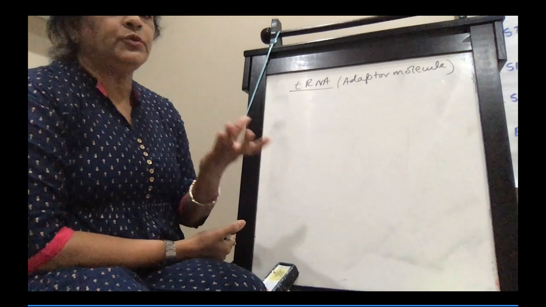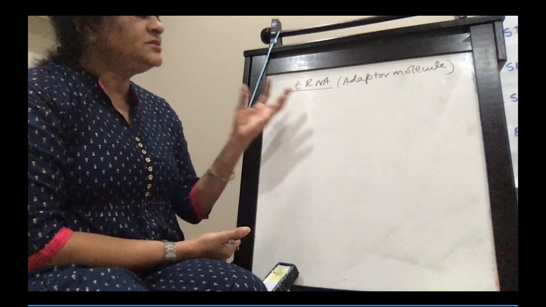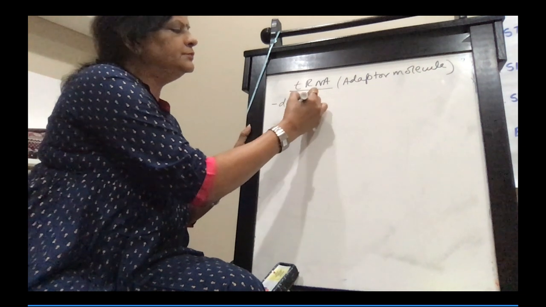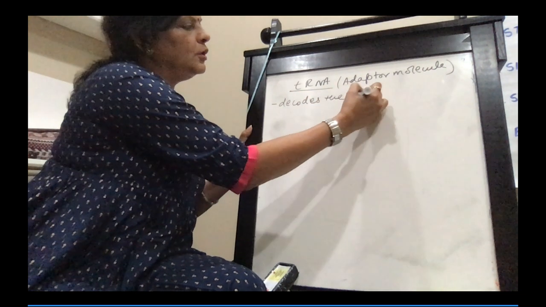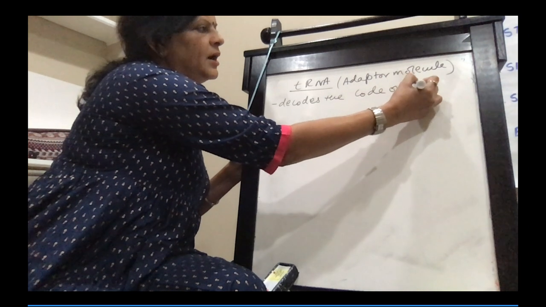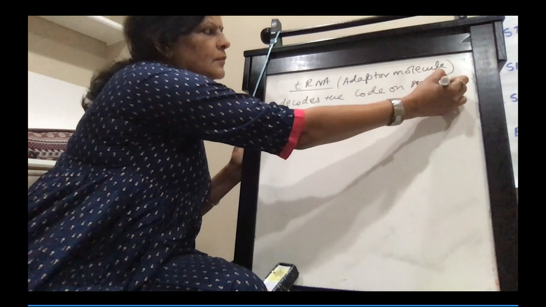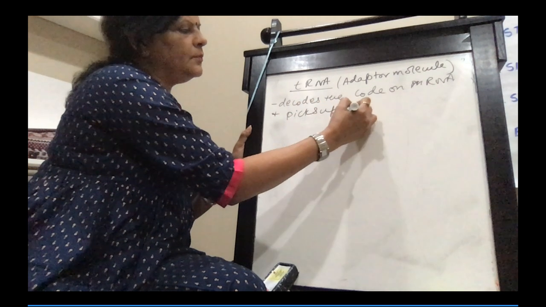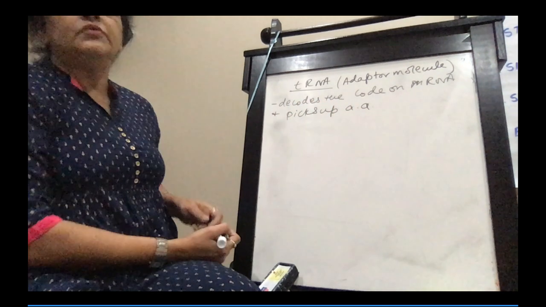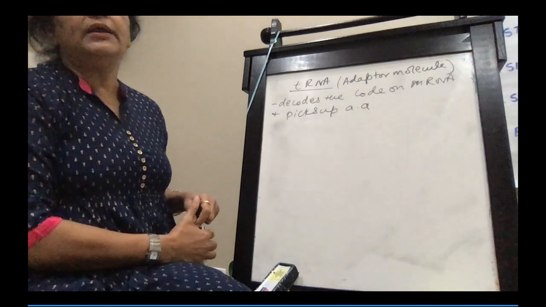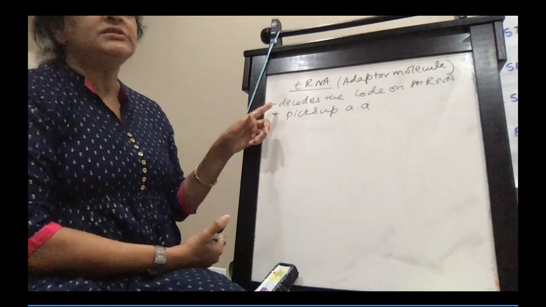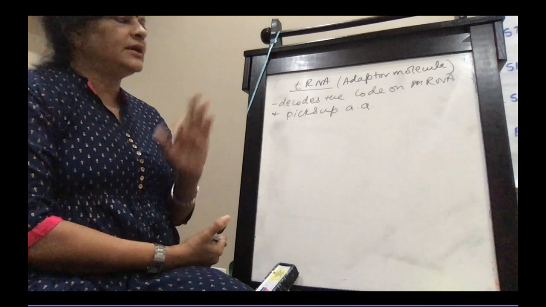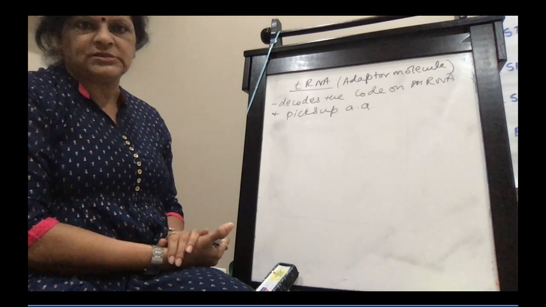What is the function of tRNA? It decodes the code on mRNA and picks up amino acid. So if you're asked why tRNA is called an adapter molecule, this is the reason. One, it decodes the code on mRNA, and second, it picks up amino acid.